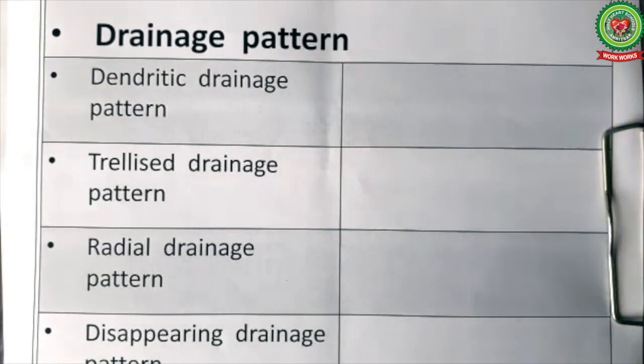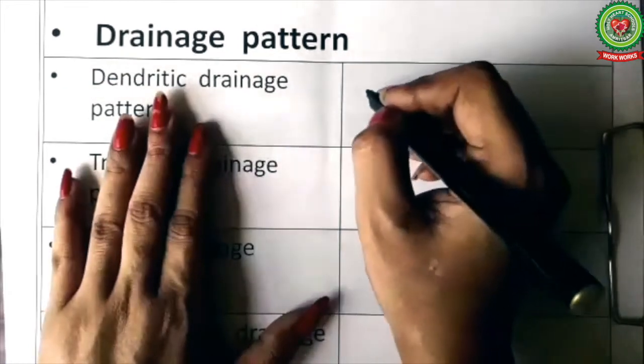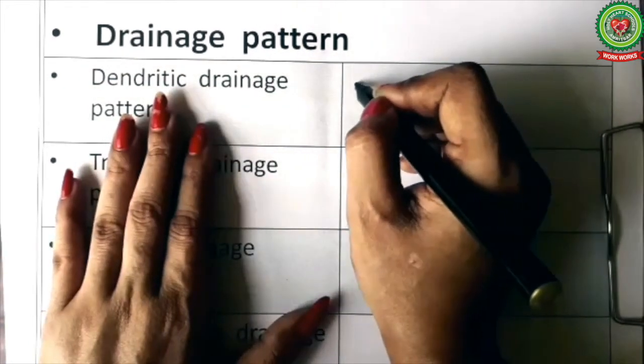Now we will discuss the drainage pattern. We have 4 drainage patterns. Let us discuss them with their symbols one by one. The first drainage pattern is the dendritic pattern. For the dendritic pattern, first we will draw the streams.